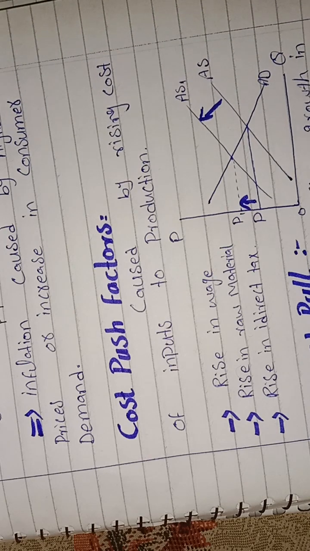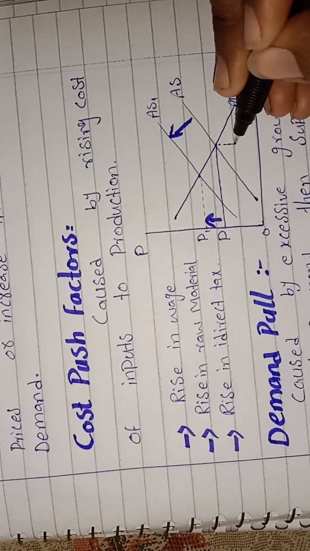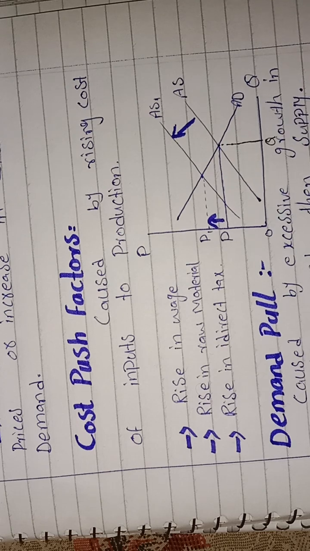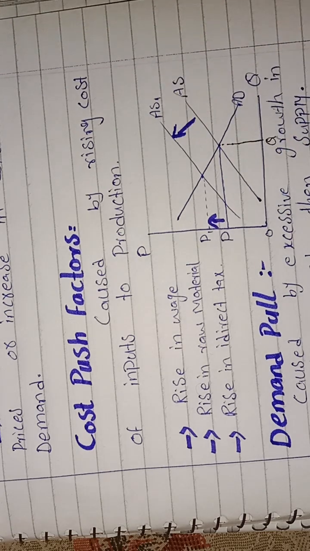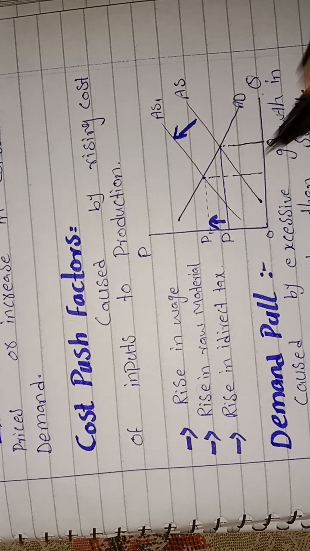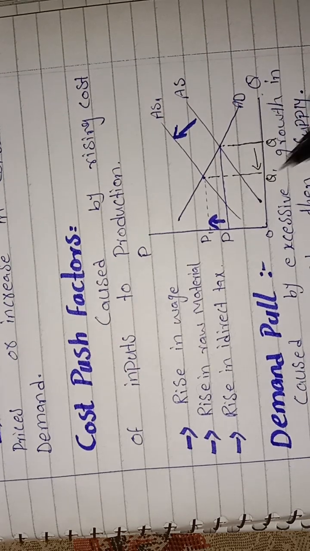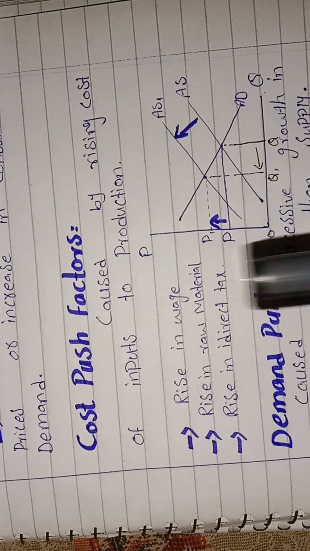So the quantity supplied will decrease. At the first price our quantity will be Q, and when the wages or prices increase, the production cost increases, which results in a decrease in quantity. Here the quantity represents national output. So national output will decrease from Q to Q1, but the prices will increase.